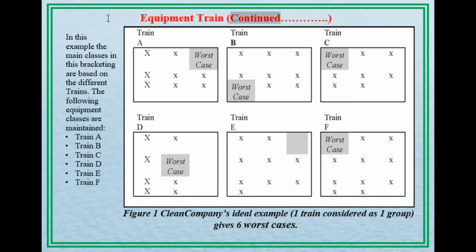Equipment train, continued. In this example, the main classes in this bracketing are based on the different trains. The following equipment classes are maintained: Train A, Train B, Train C, Train D, Train E, Train F. Figure 1. Clean Company's ideal example: one train considered as one group, gives 6 worst cases.